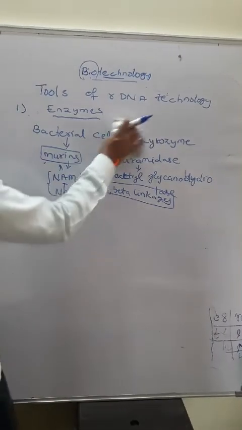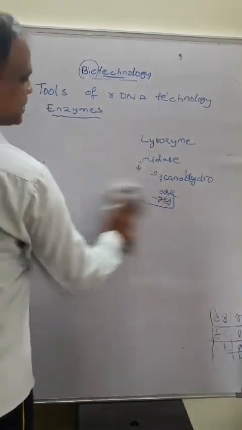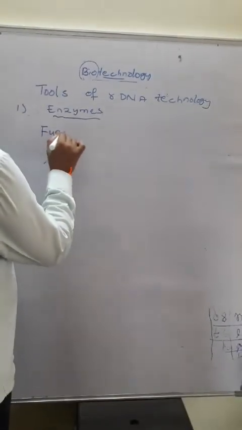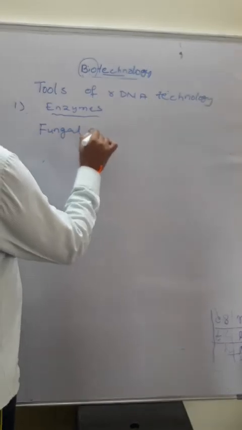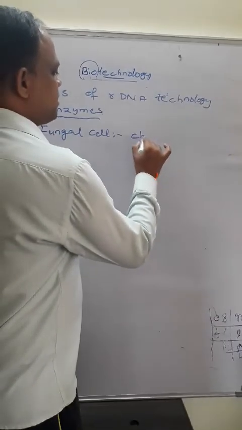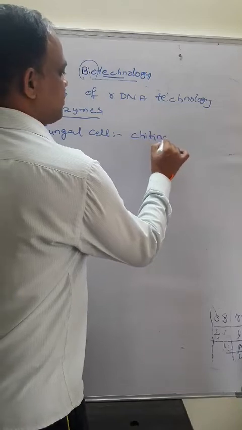So this is the first example, the bacterial cell, and the second example is the fungal cell. When we work with a fungal cell, the enzyme we use is chitinase.